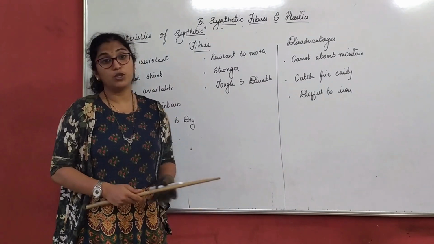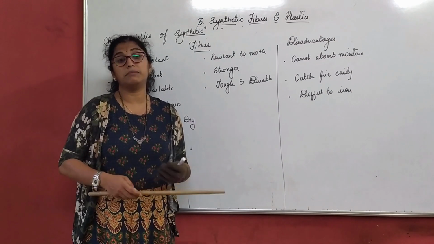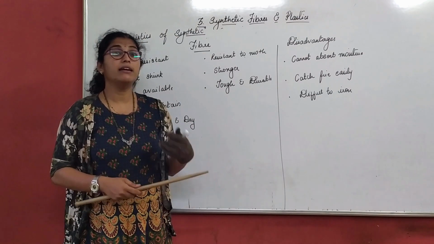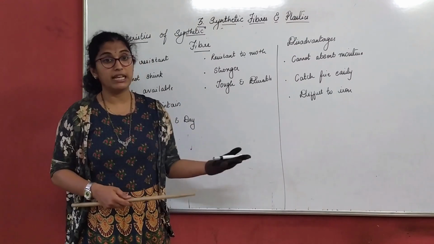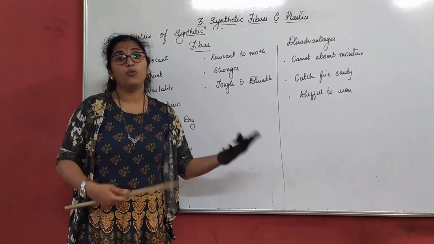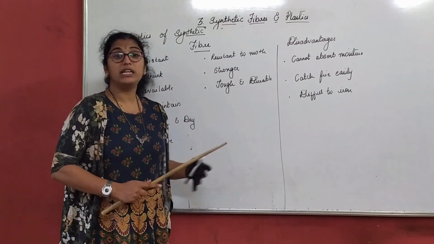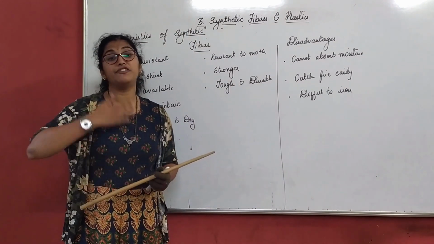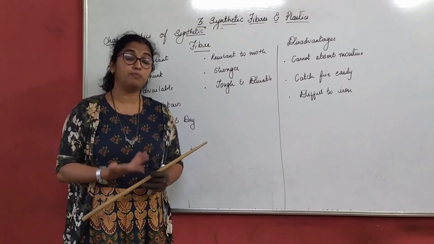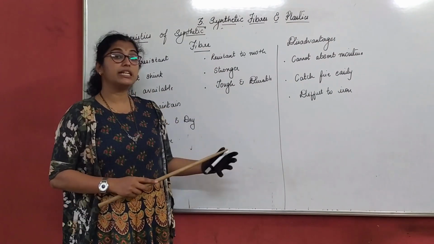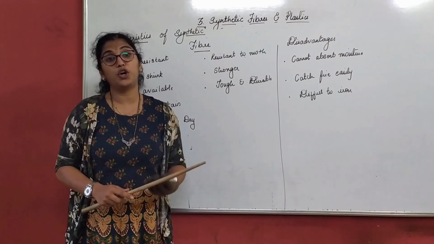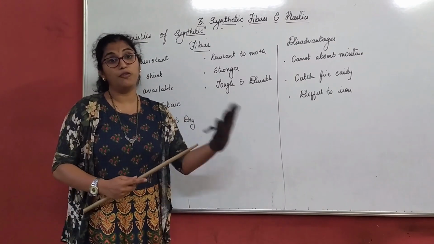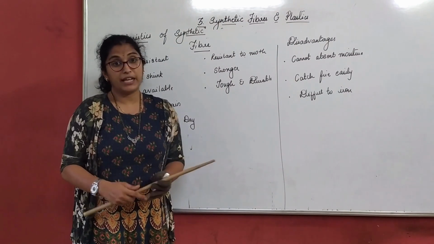We understood different types of synthetic fibers, that is nylon, rayon, acrylic and polyester, where rayon is called an artificial silk. As silk is much more expensive, we have an alternative to silk. We understood about nylon and its applications. We understood about polyester and different types of blended fibers made from polyester and its uses. We studied about acrylic, which is an artificial form of wool, an alternative form of wool which is less expensive than wool.